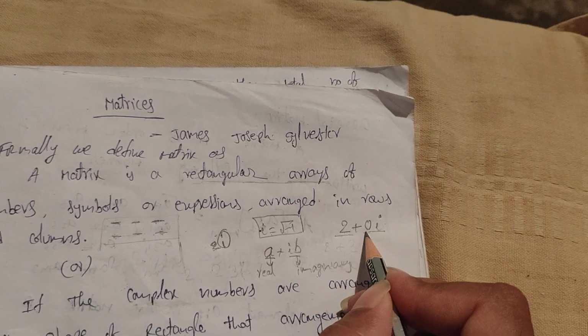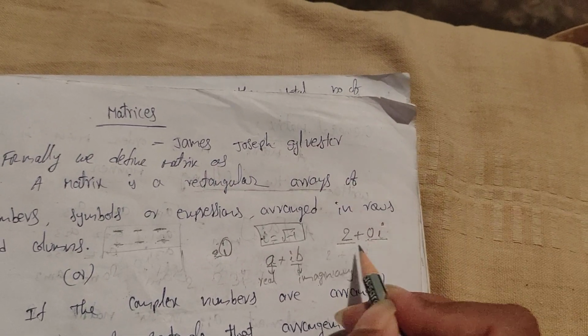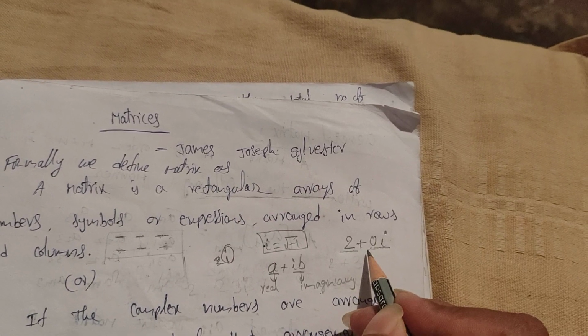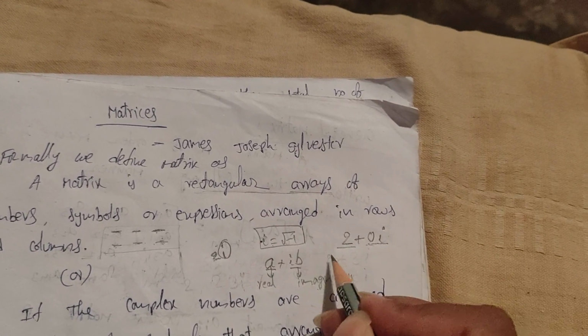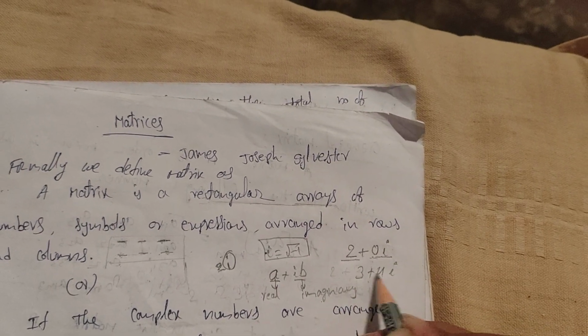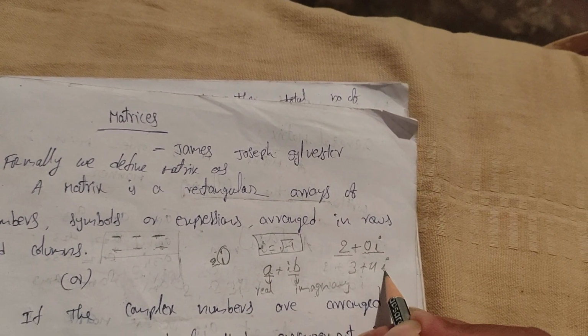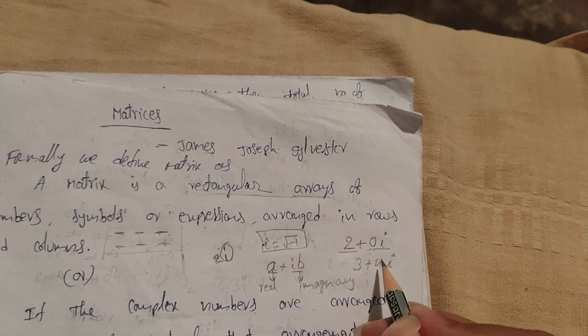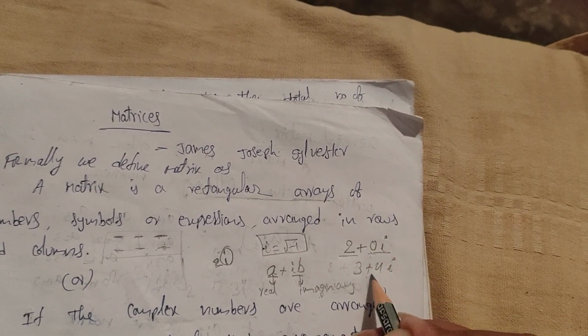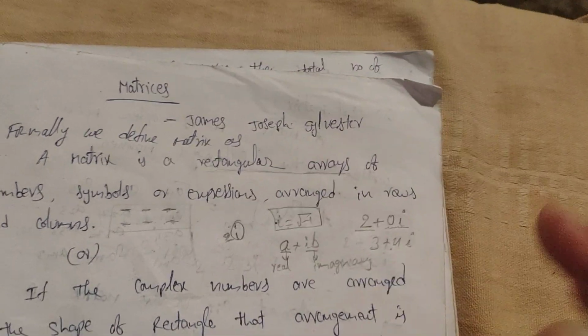Every real number you can write like this as a complex number, but every complex number need not be a real number. For example, take 3 plus 4i. So 3 plus 4i is not a real number. So this 2 is a real number that we can write as a complex number, but a complex number need not be a real number, just remember.